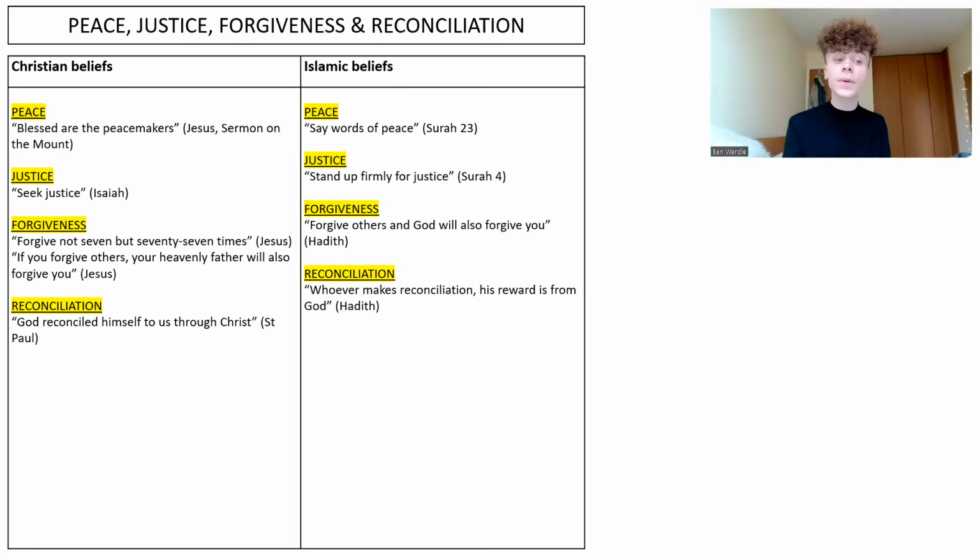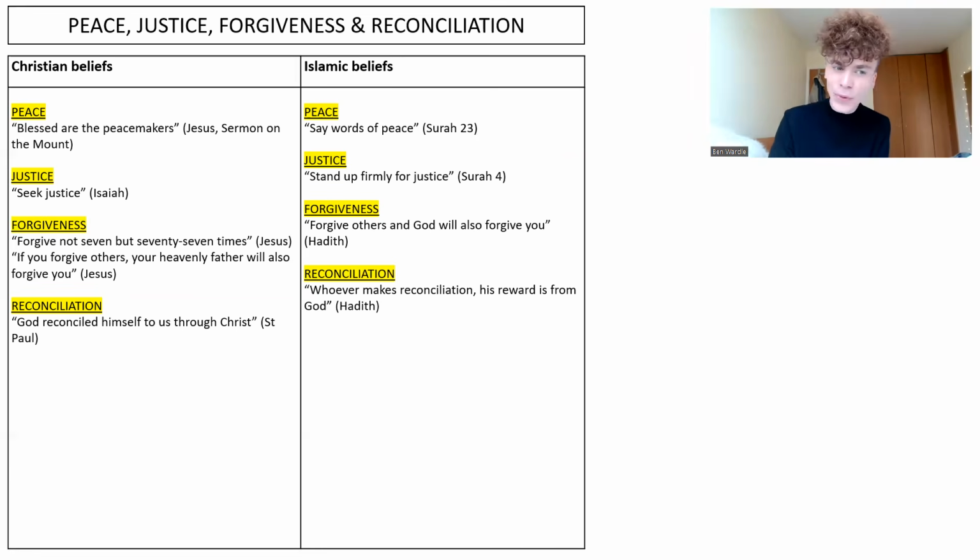Well, peace is important because Jesus said, "Blessed are the peacemakers." And he said that in his very important Sermon on the Mount, which he delivered to his followers. And it has inspired many people, as we will see when we look at our case studies, to work for peace in the world today. Justice then is very important because the book of Isaiah teaches to seek justice. So a really easy quote to remember there.